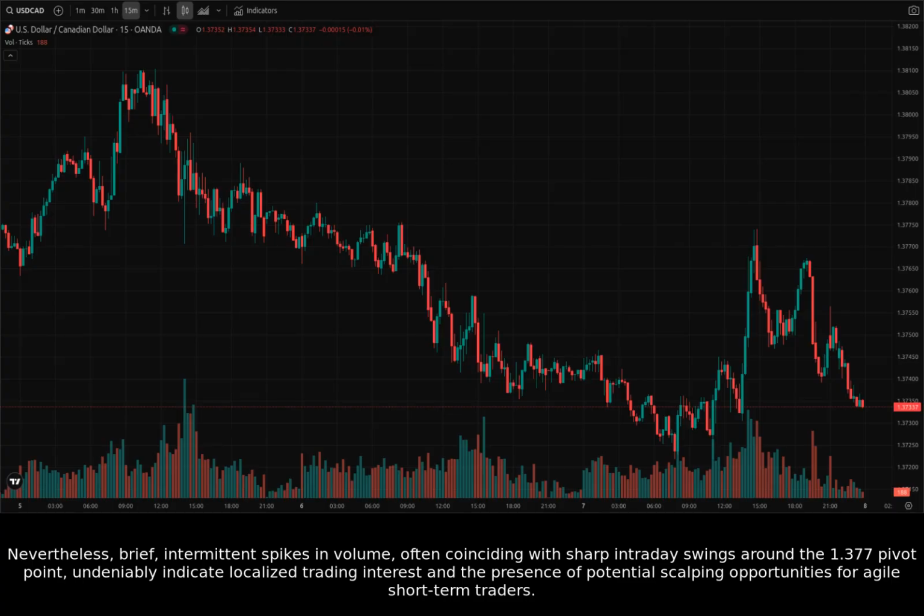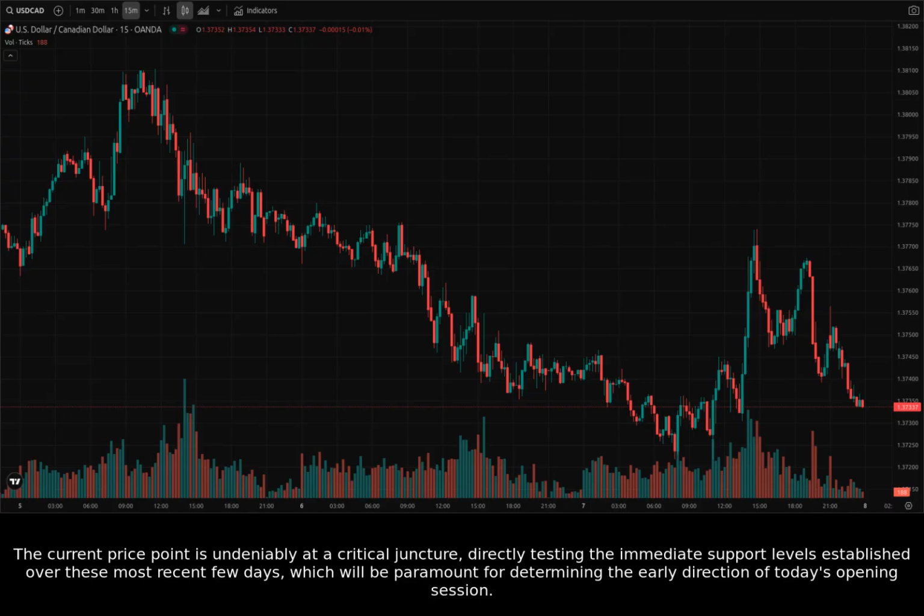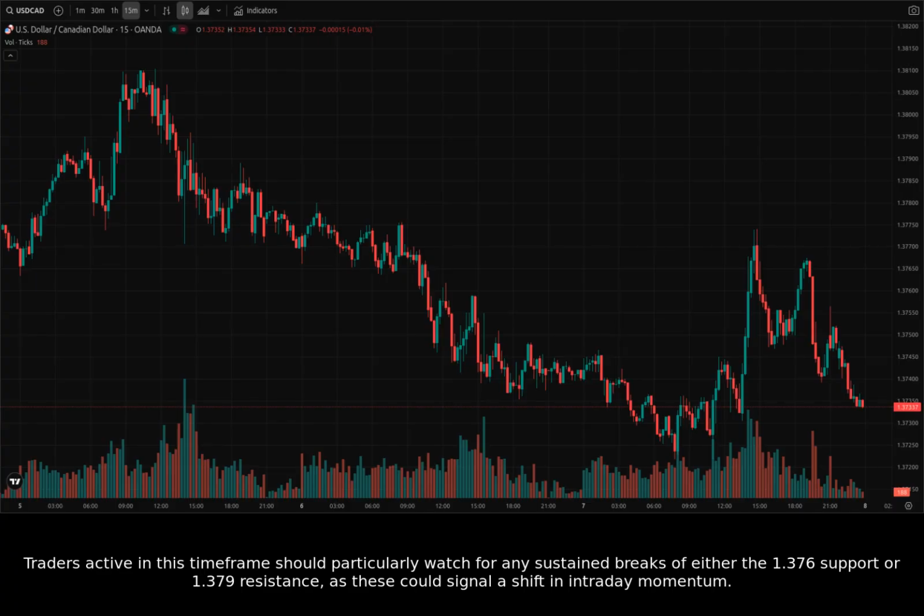Nevertheless, brief, intermittent spikes in volume, often coinciding with sharp intraday swings around the 1.377 pivot point, undeniably indicate localized trading interest and the presence of potential scalping opportunities for agile short-term traders. The current price point is undeniably at a critical juncture, directly testing the immediate support levels established over these most recent few days, which will be paramount for determining the early direction of today's opening session. Traders active in this time frame should particularly watch for any sustained breaks of either the 1.376 support or 1.379 resistance, as these could signal a shift in intraday momentum.